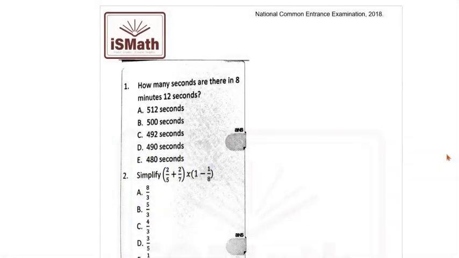Hello, this is the National Common Entrance Examination Paper A for Mathematics for the year 2018.